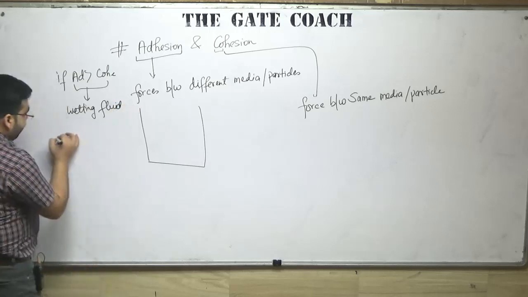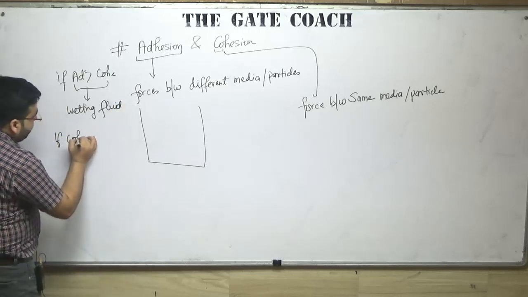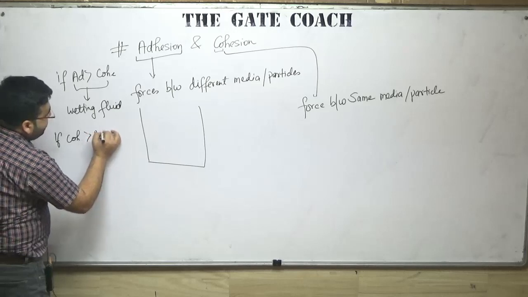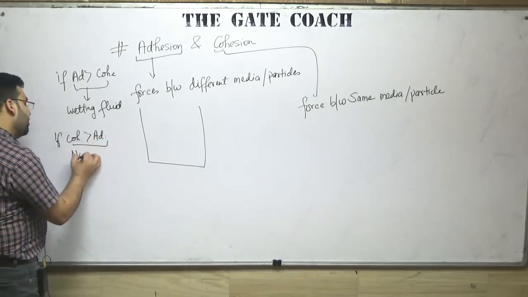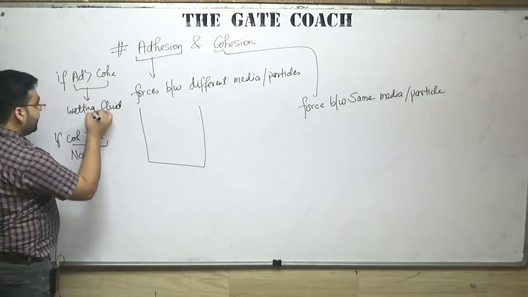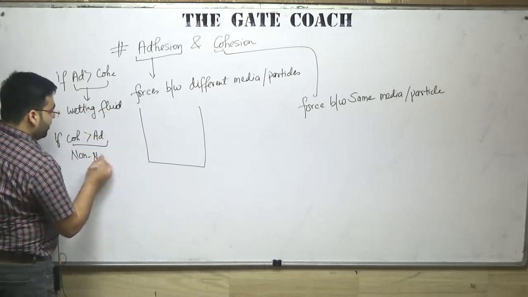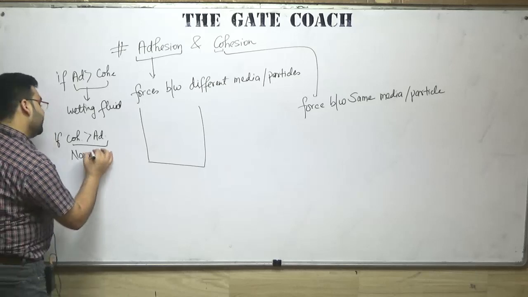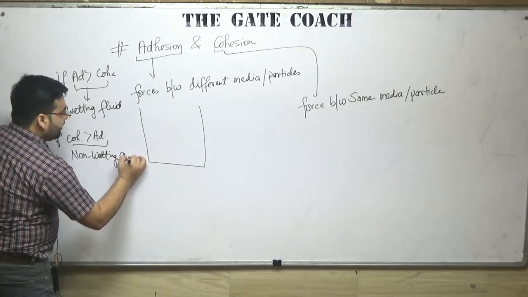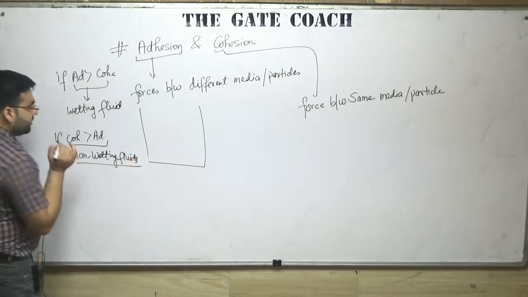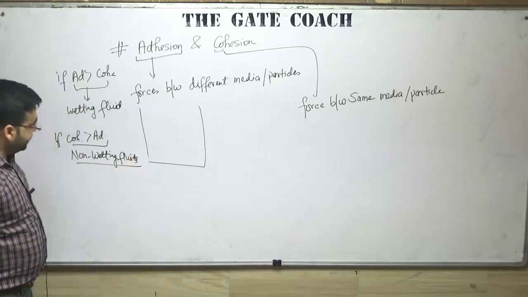And if cohesion is greater than adhesion, those are known as non-wetting fluids.